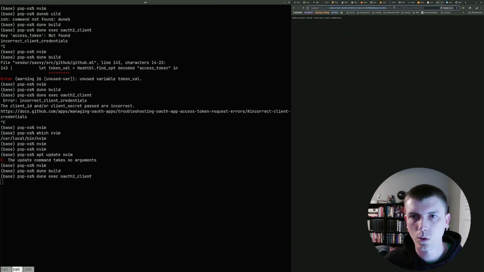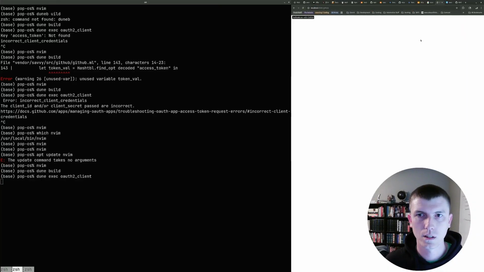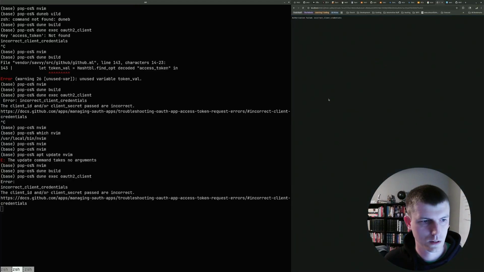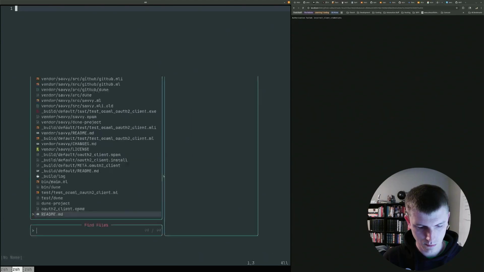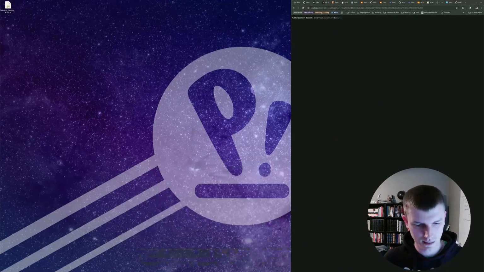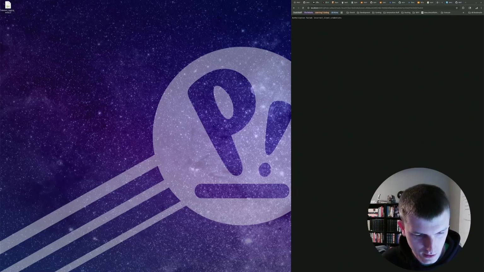Alright, so let's execute this. Let's start with our normal error handling case. We'll leave the secret undefined. Good. Incorrect client credentials, client ID or client secret passed are incorrect. Here's the information. Okay, now we really quickly come in here, and actually this one's still not a secret, but I don't want George to get mad at me.